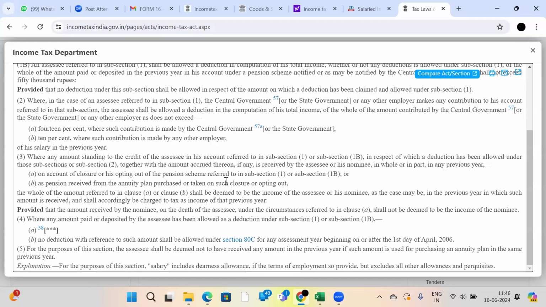What is the salary you had not received that time and received this time? What is the tax liability of this time and that time? We should compare everything and file your return. It will be a little complicated because you have received arrears. Yes, you will get relief under section 89.